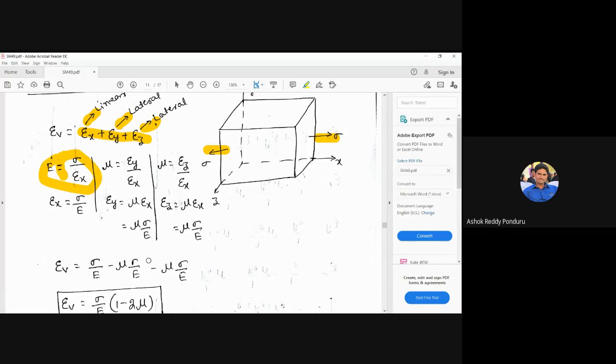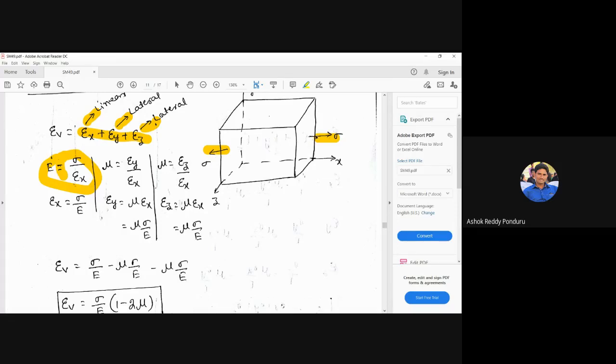Very simple. We are applying the tensile load in the x direction. Due to this tensile load, if the dimensions increase in a particular direction, please consider the plus. If the dimensions decrease in a particular direction, please consider the minus. Actually, this is the strain in the x direction. Please answer: the length increases or decreases here? The length increases, so I am considering the plus here.